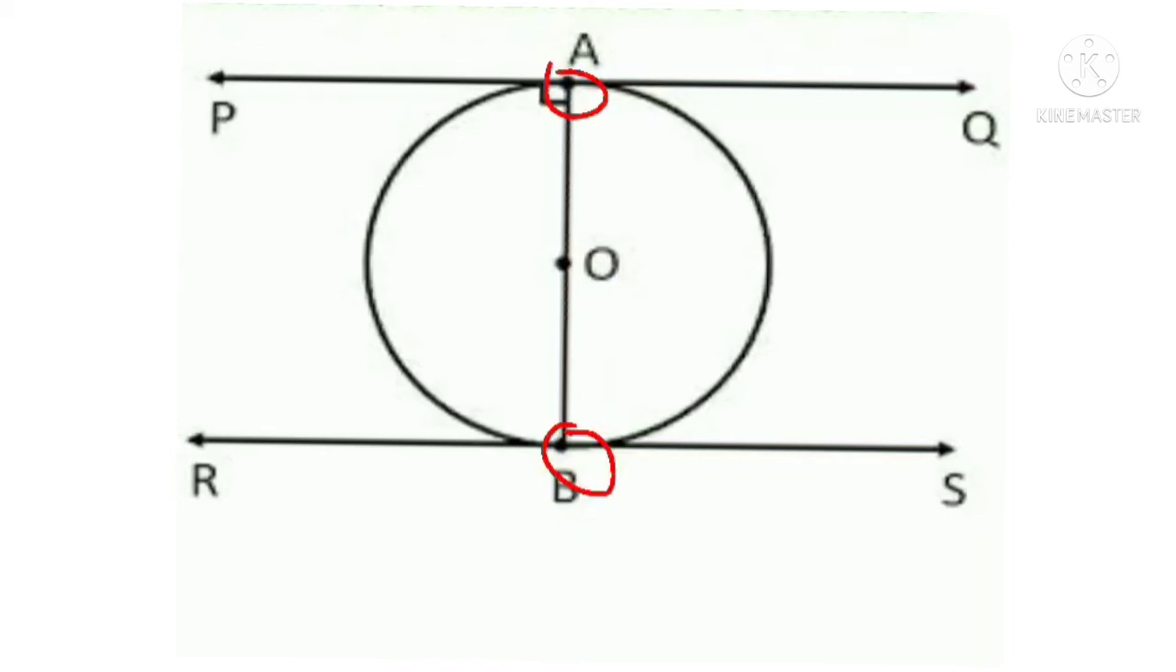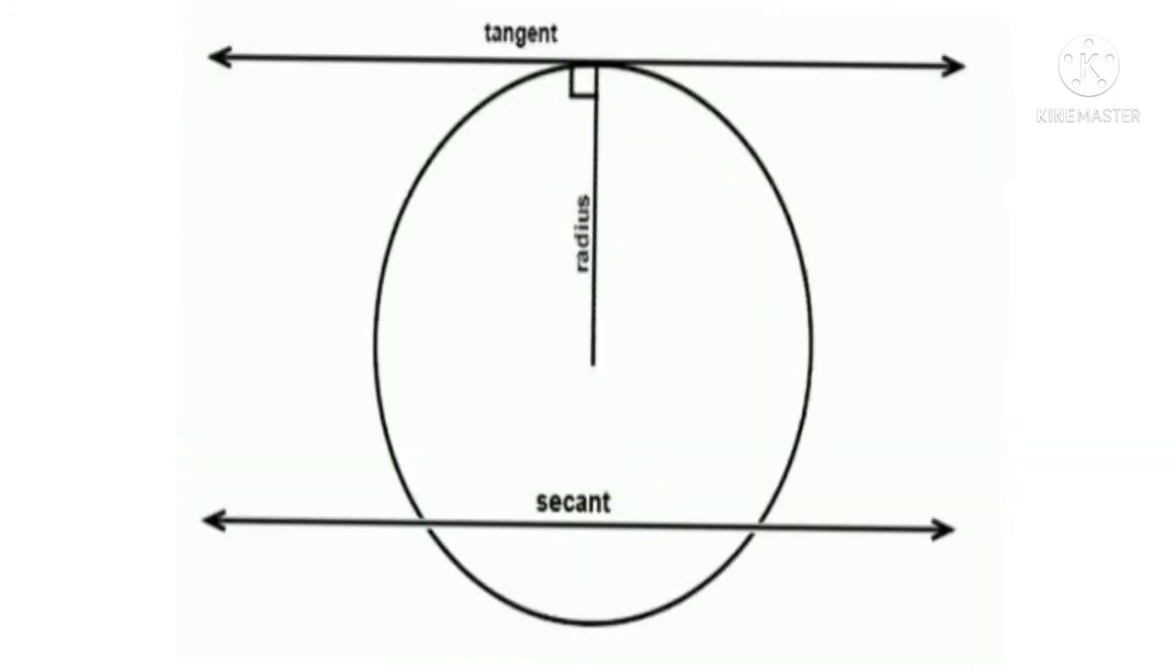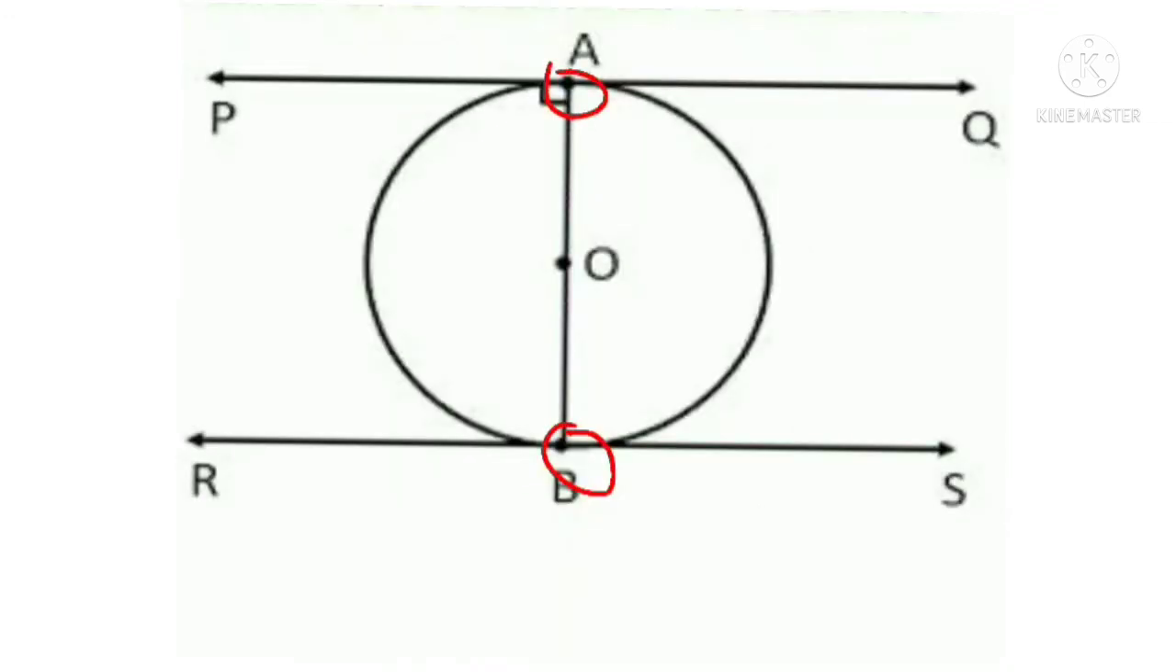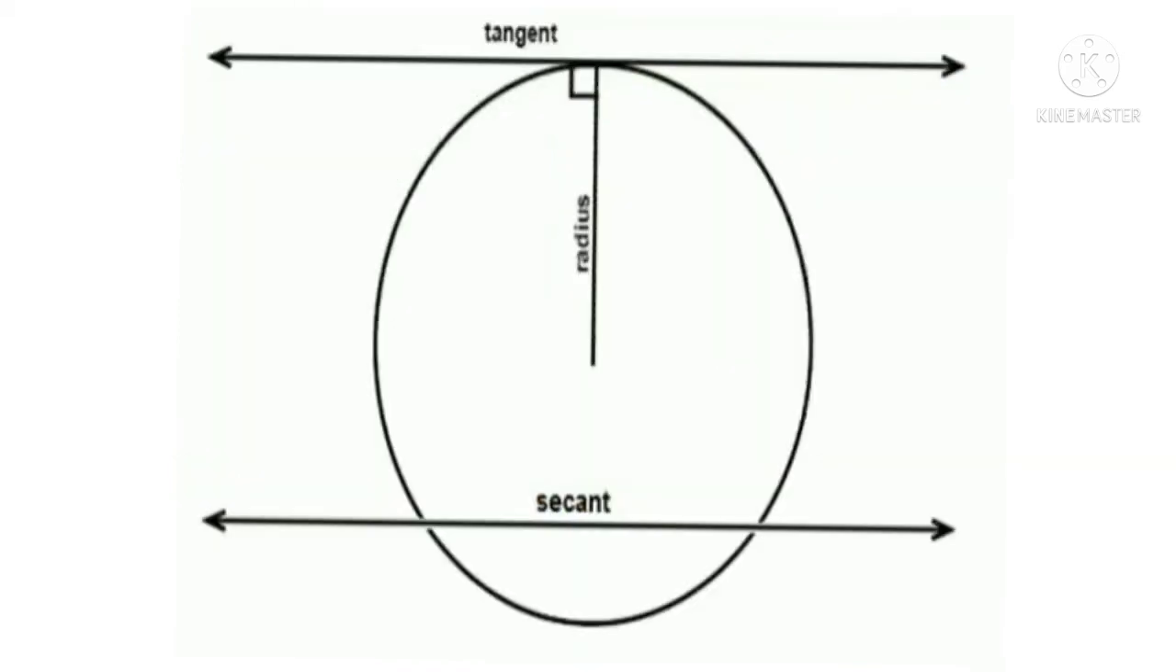We can also use this in sums. Tangents drawn at the ends of a diameter are parallel to each other. In this case there are two parallel lines, but one is a tangent and the other is a secant. In the first case, the diameter ends give two parallel tangents. But in this case, these two lines are parallel, yet one is a tangent and the other is a secant, because it intersects the circle at two points.